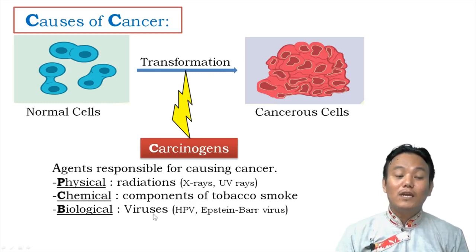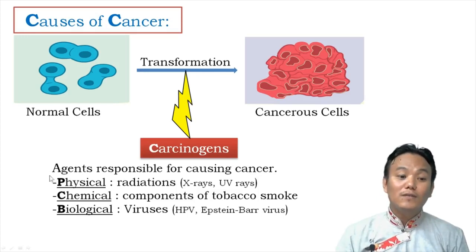These viruses can also cause cancer because they carry something called viral oncogenes. Oncogenes means genes which cause cancer. Right? So if you're infected by these viruses, you can suffer from cancer.